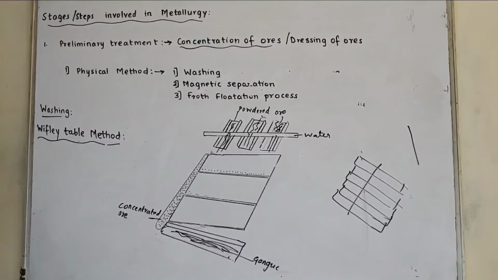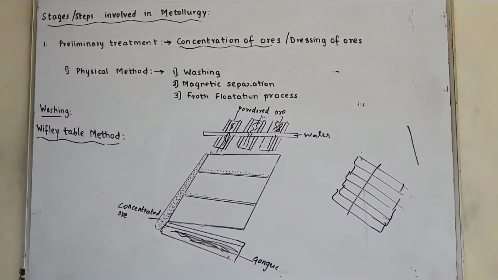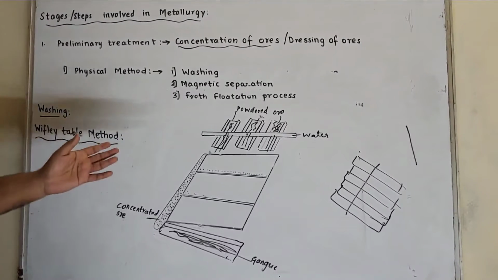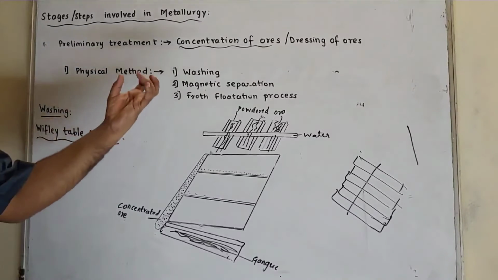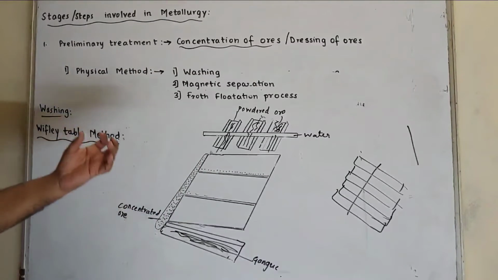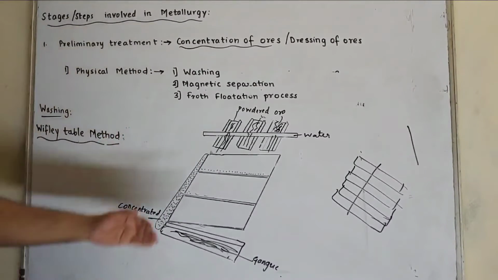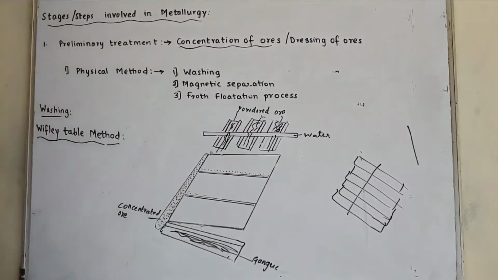So in Wifley table method, the table is kept vibrating continuously. Powdered ore is obtained from mills. Then ore is powdered and crushed and washed with a stream of water. As a result, ore particles, since they are heavier, settle down between the slits, and gangue particles, which are lighter, get washed along with the water. So this is the Wifley table method.